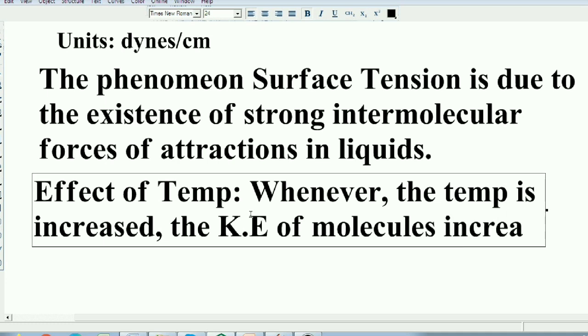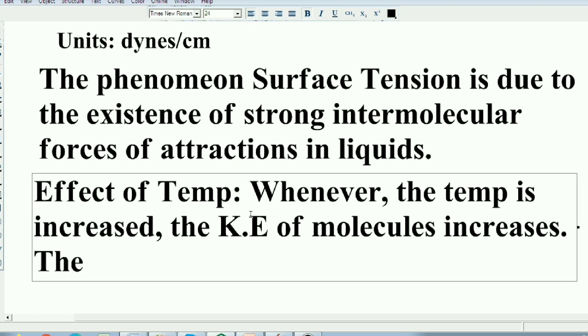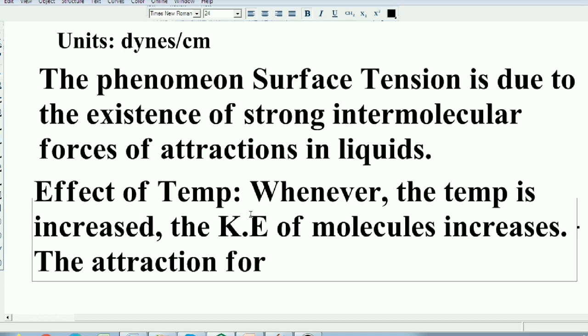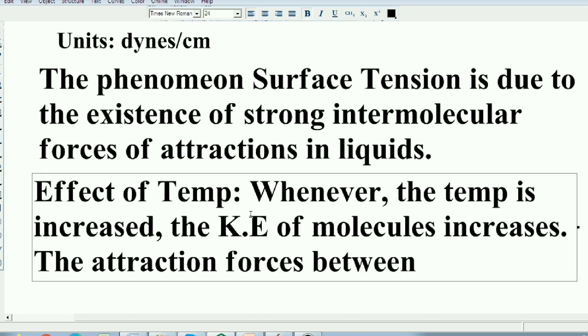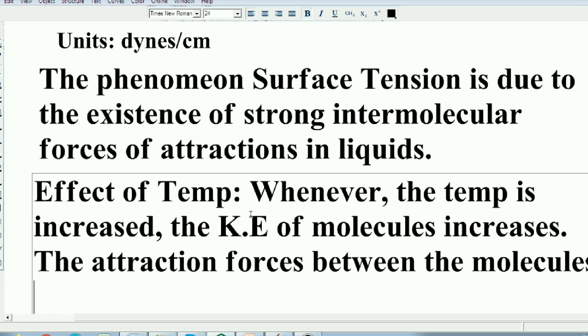As a result, the attraction forces between the molecules decrease.